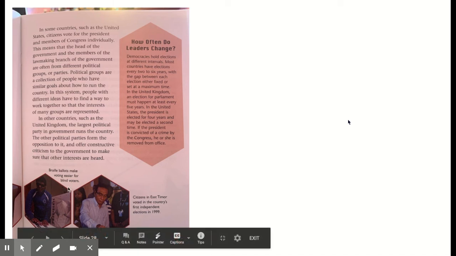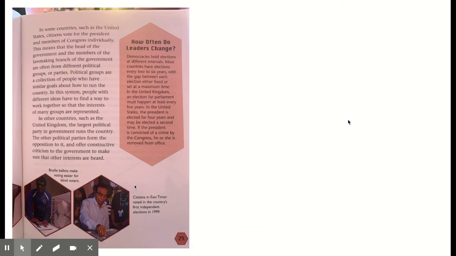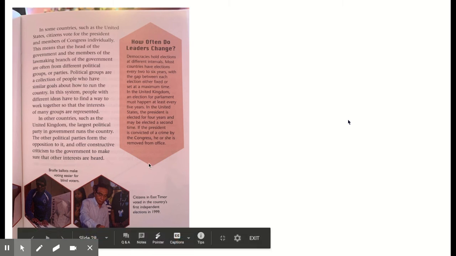Here you can see a man voting. It says Braille ballots make voting easier for blind voters. And then the last one shows citizens in East Timor voting in the country's first independent elections in 1999.